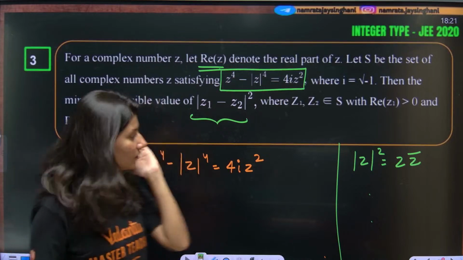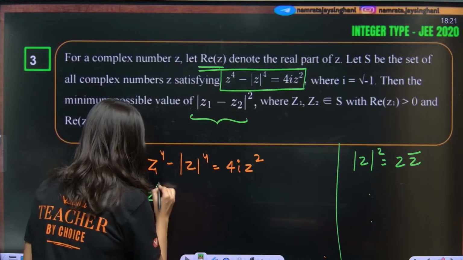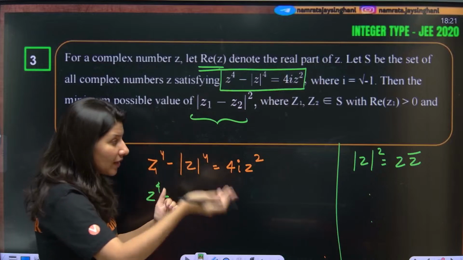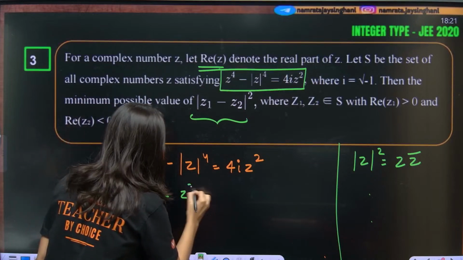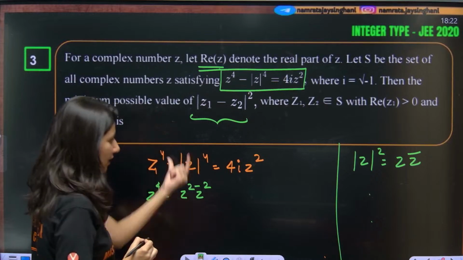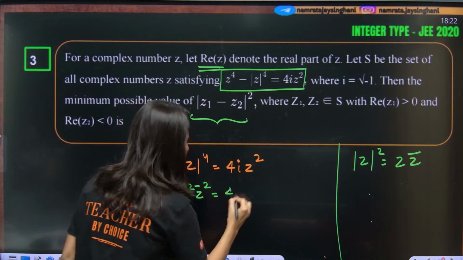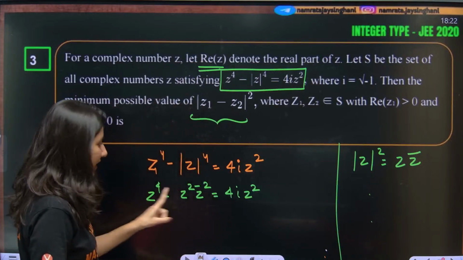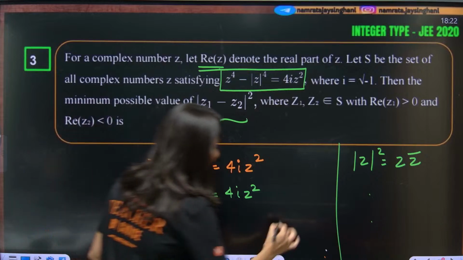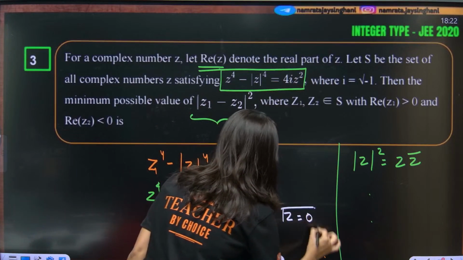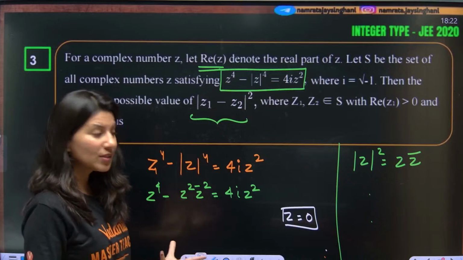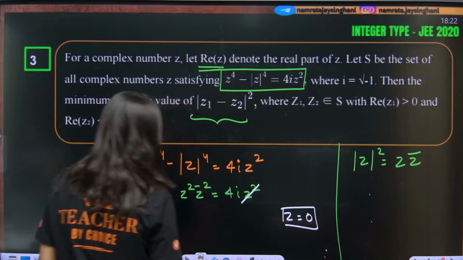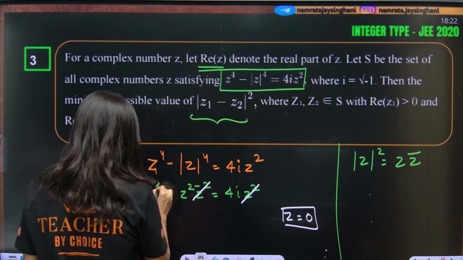Okay. All right. So this is z to the power 4 minus, this is nothing but mod z square whole square. Mod z square, so this is z square, z bar square. Can I write it this way? By using this property, it equals 4 iota z square. Clearly that one z square is getting cancelled out. So you cancel, but you need to mention that z = 0 is one root of this particular equation.